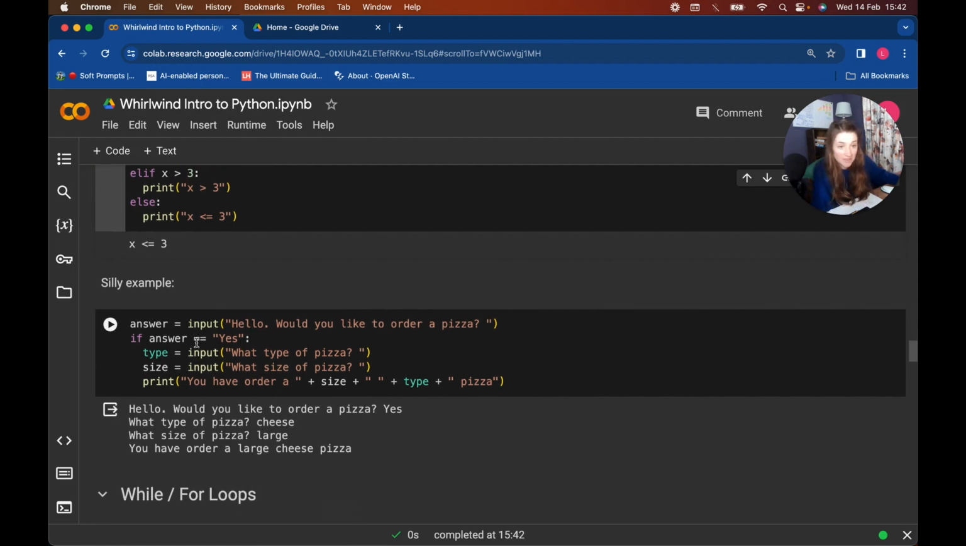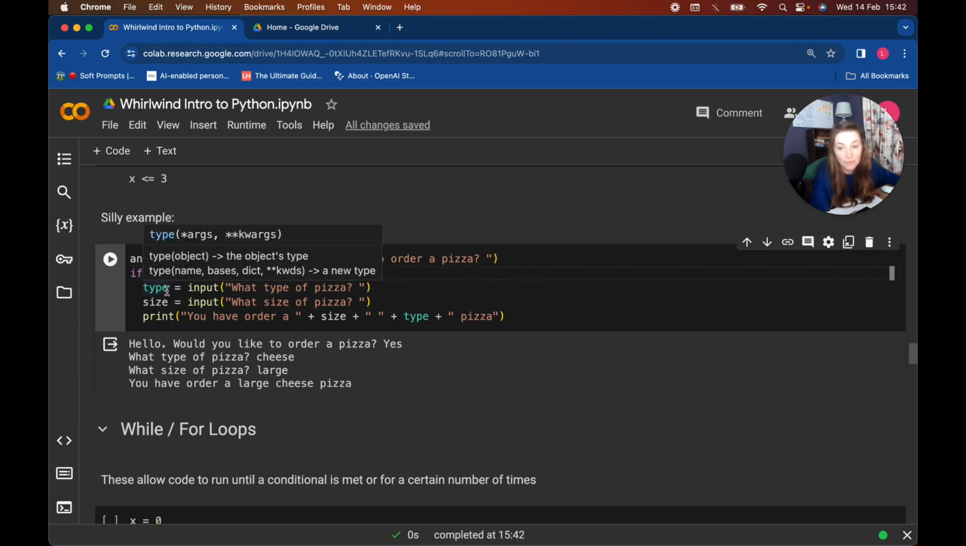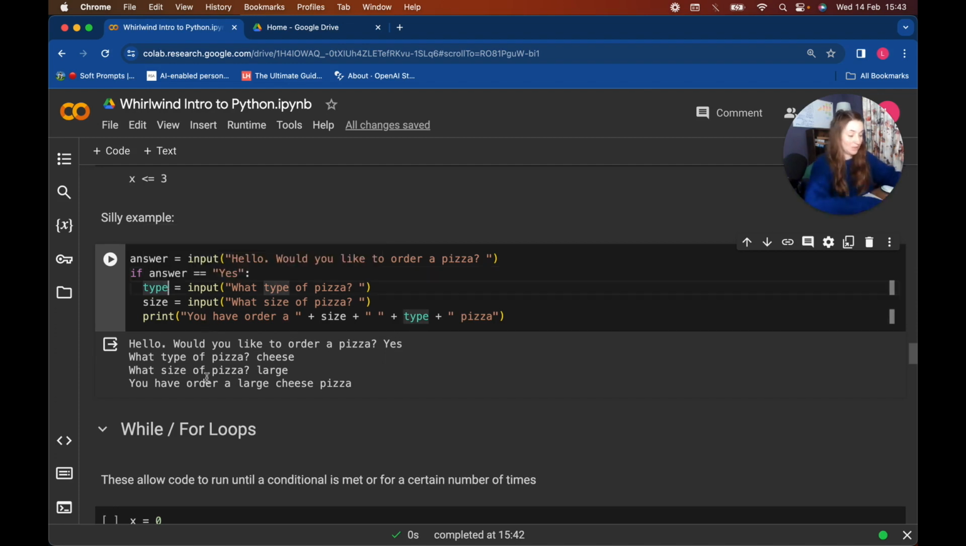Combining our inputs and our if statements a little bit. So this is kind of a silly example. So I've said our answer is the response of this input, would you like to order a pizza? If the person says yes, so if answer equals yes, then we want to do another input. And I've been bad here. I've used one of the special words and I shouldn't do that. So I'm just going to very quickly fix that.